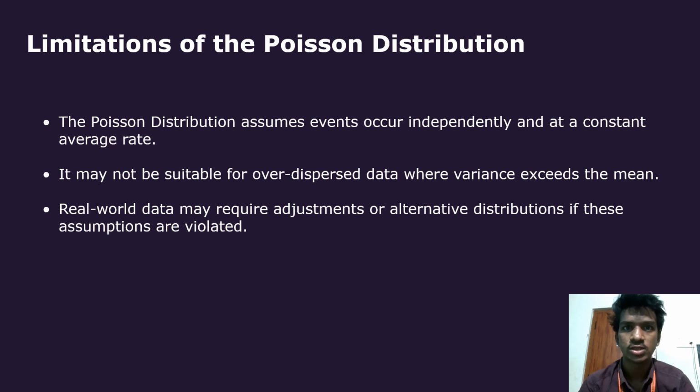Limitations of the Poisson distribution. The Poisson distribution assumes events occur independently and at a constant average rate. It may not be suitable for overdispersed data, where variance exceeds the mean. Real-world data may require adjustments or alternative distributions if these assumptions are violated.